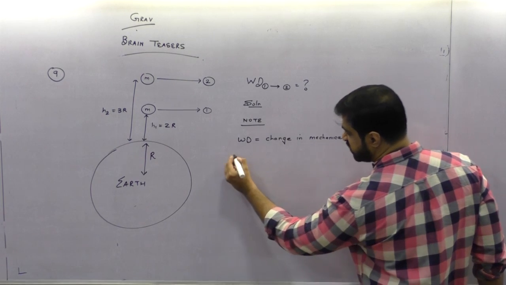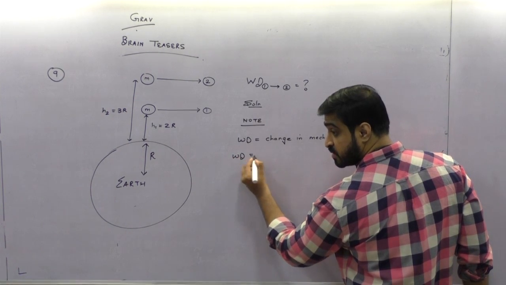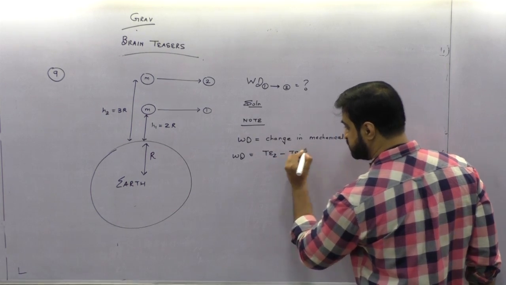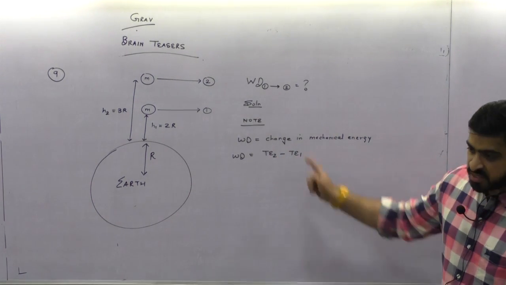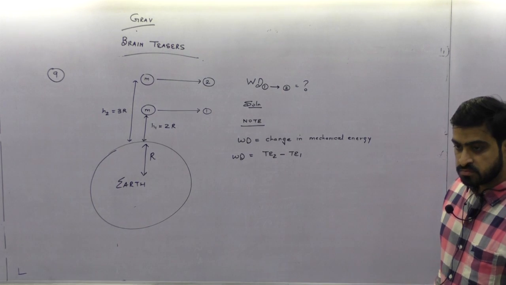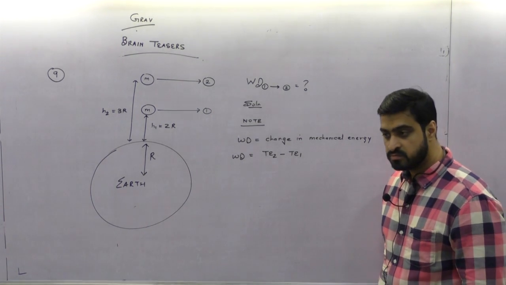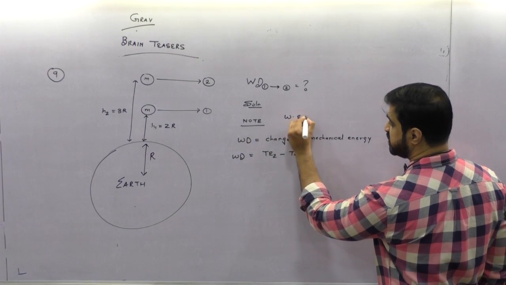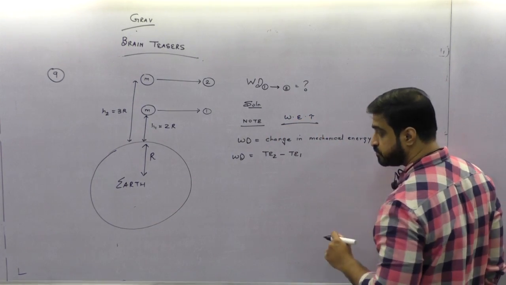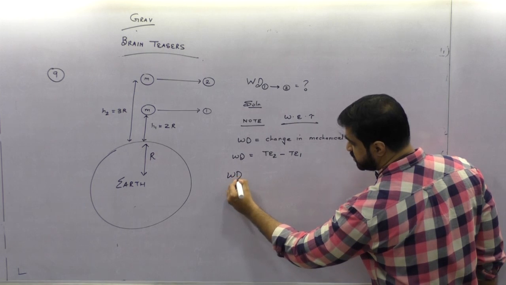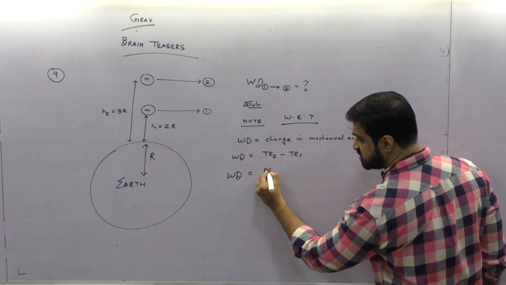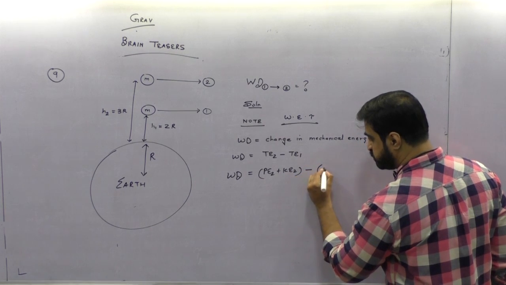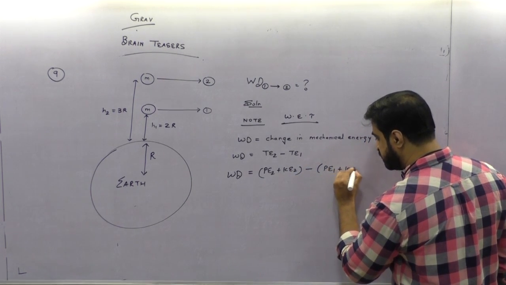That will be work done, which is total energy 2 minus total energy 1. I'm not doing the sum; first you understand how to do it. It's called the work energy theorem. I am discussing the work energy theorem. Work done will be total energy, which comprises two energies, potential energy plus kinetic energy, minus potential energy plus kinetic energy.